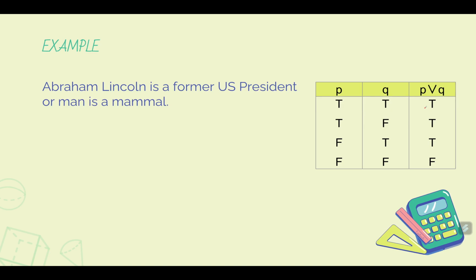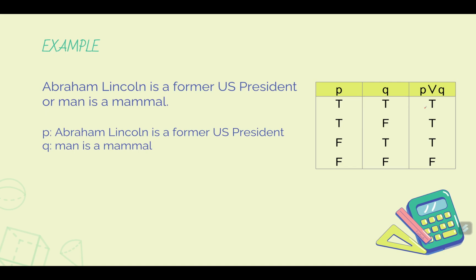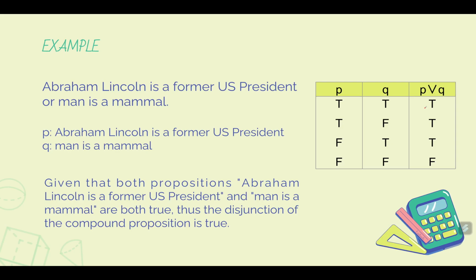Next, another example. Abraham Lincoln is a former U.S. president, or man is a mammal. Now, we know from the last slides that Abraham Lincoln is a former U.S. president. So this is a true statement. And then man is a mammal is again another true statement. So we let P be the statement Abraham Lincoln is a former U.S. president, and we let Q be that man is a mammal. Now, given that both propositions are true, we look at the table here, we have that statement P is true and statement Q is true, so therefore we conclude that the statement P or Q is true.